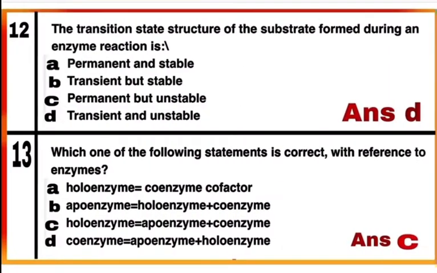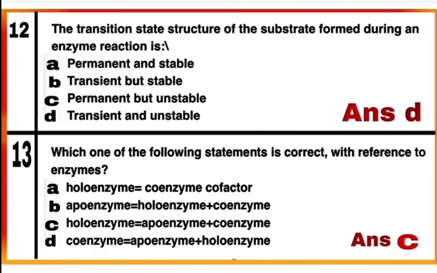Question number 12. The transition state structure of the substrate formed during an enzyme reaction is, it is option D. It is transient and is unstable. Soon after the expected bond breaking or making is completed, the product is released from the active site. So the transition state structure is transient and is unstable. So mark D as a correct answer.